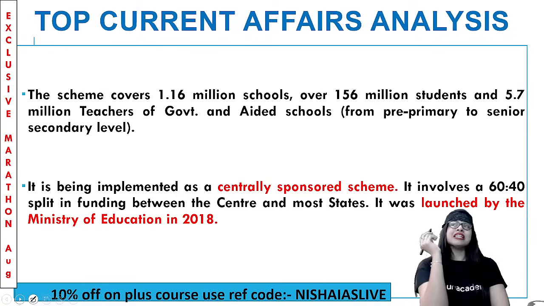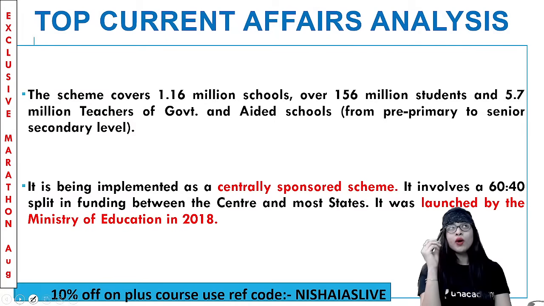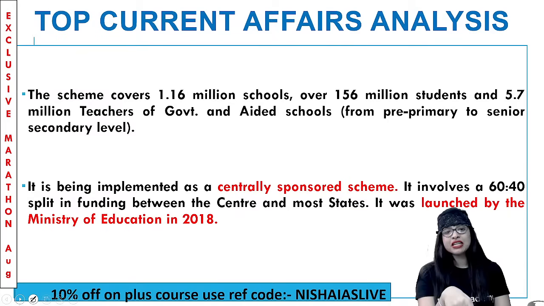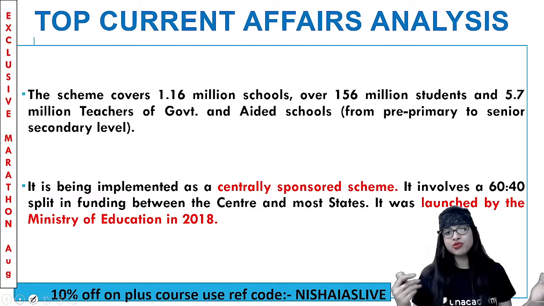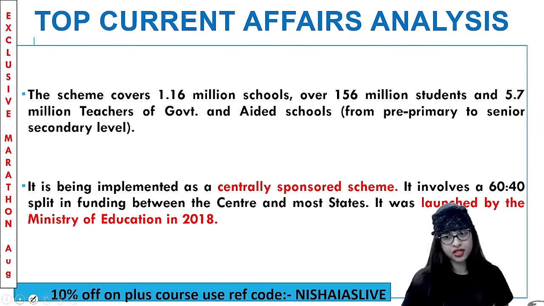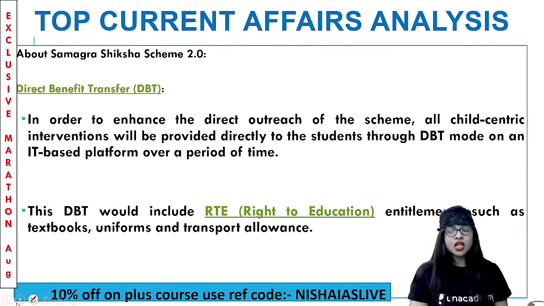Now, this particular scheme has a huge scope because they cover 1.16 million schools, around 156 million students, and 5.7 million teachers of government and aided schools, right from pre-primary to senior secondary. And of course, it is implemented as a centrally sponsored scheme, no doubt in that. As I told you, 60% by the central and 40% by the state government. And since it deals with school education, the only ministry is the Ministry of Education. Clear? Since 2018, this Samagra Shiksha scheme has been put forward. So now we have revised it to Samagra Shiksha scheme version 2.